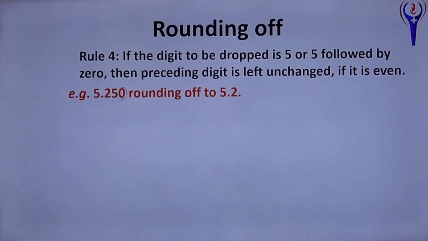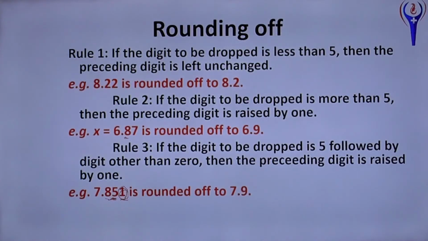Here 0 is there, so there will be no change, just 5.2. Understand? In the previous case, after 5 followed by a non-zero, any other number, you can round off 7.85 as 7.9. Instead of 1, if 0 is there, you should not increase to 7.9, just leave it as 7.8.